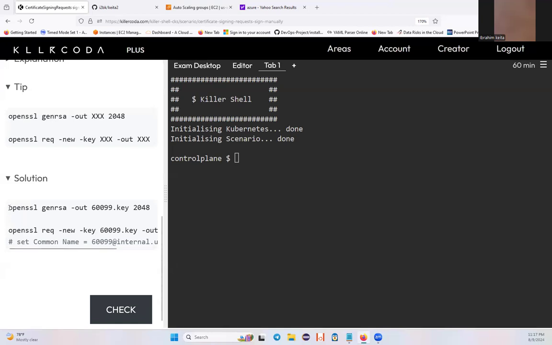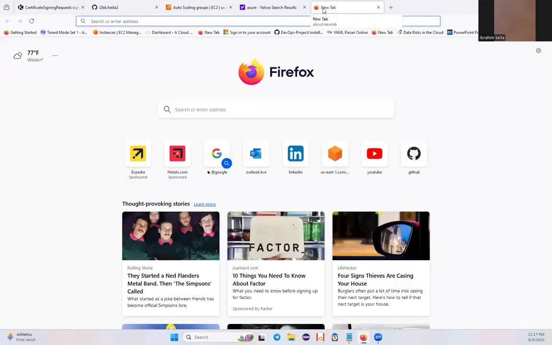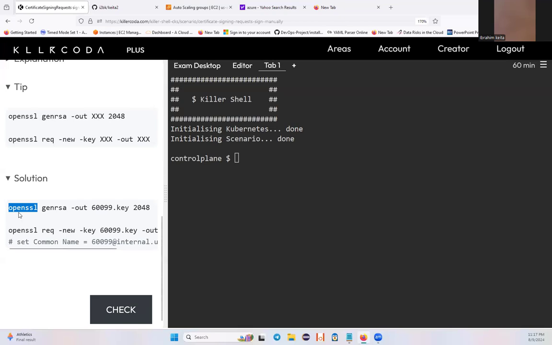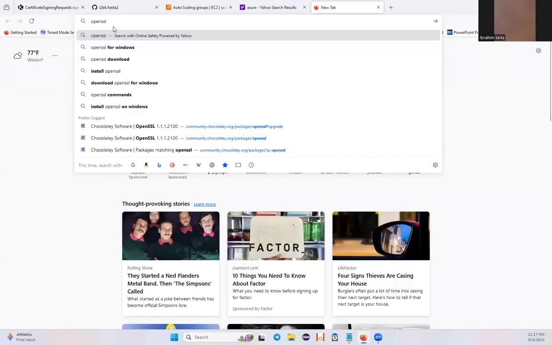If you want to learn more about OpenSSL, this is about certificates. Any modern application uses certificates, right? There are two kinds of certificates. The public, yeah, these things you want to learn, go for it.